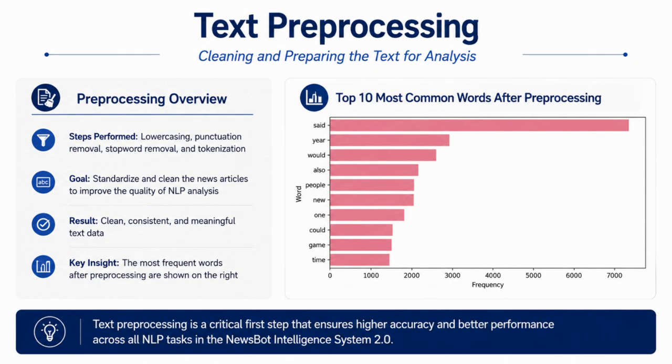After loading the dataset, the next step was preprocessing the text. News articles often contain punctuation, common words, and formatting that do not contribute to NLP tasks. To prepare the data, I converted all the text to lowercase, removed punctuation and stop words, tokenized the text, and applied lemmatization. These preprocessing steps produce a cleaner and more consistent version of each article, improving the performance of the remaining NLP techniques used through the project.